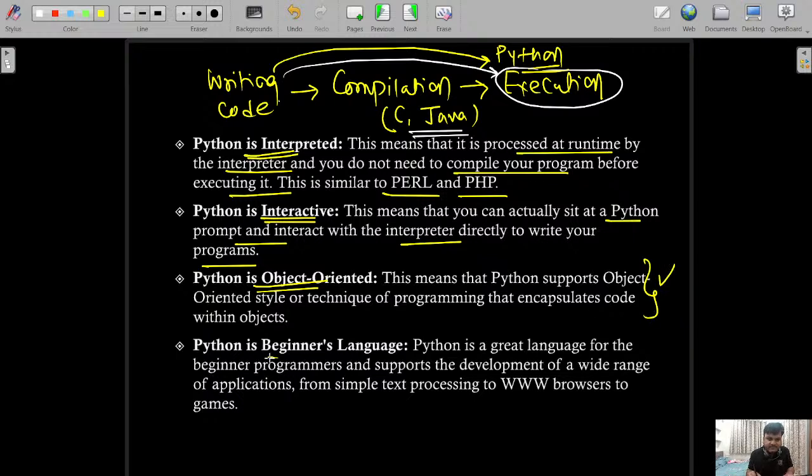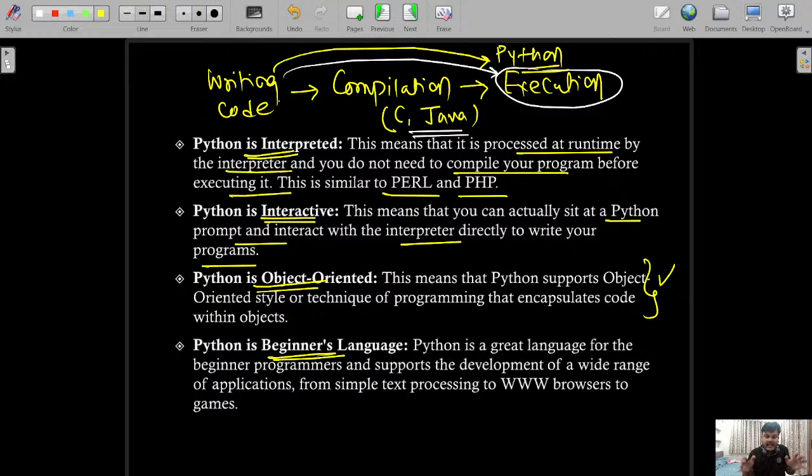And Python is a beginner's language. The reason is that even if you don't know C coding, you can start with Python. It is very close to the English language. That is why the coding is very, very easy. Multiple things you can directly follow here using modules.